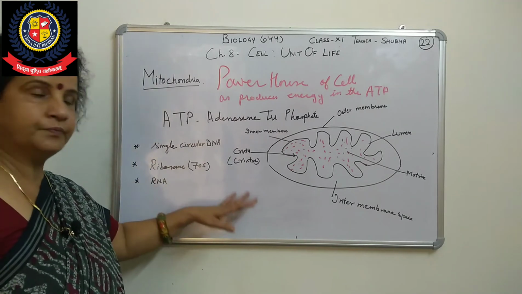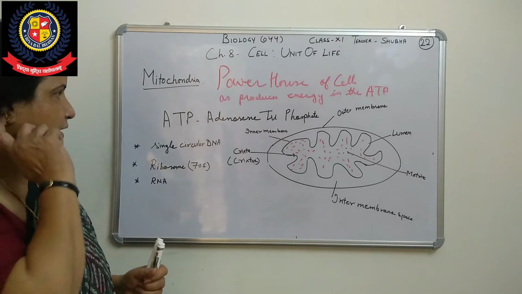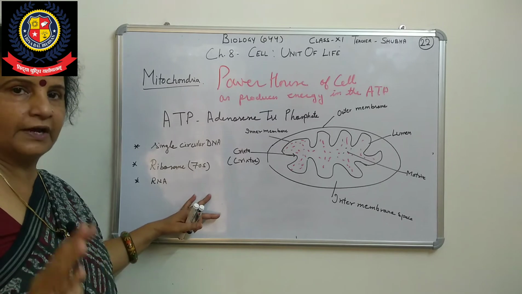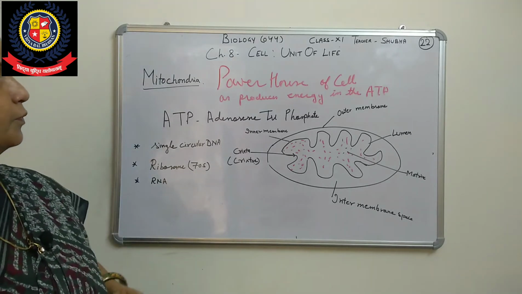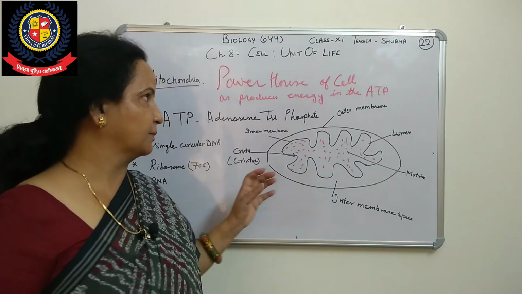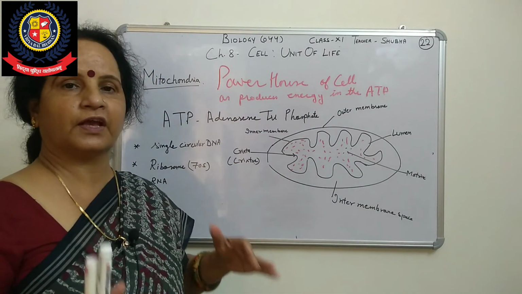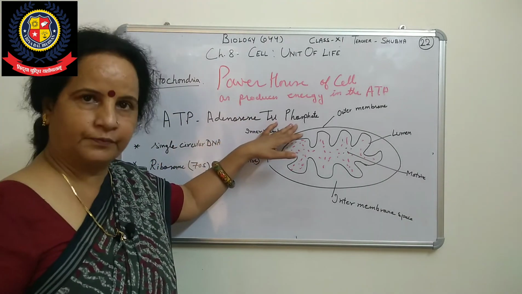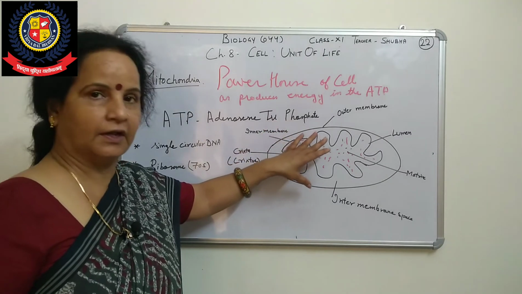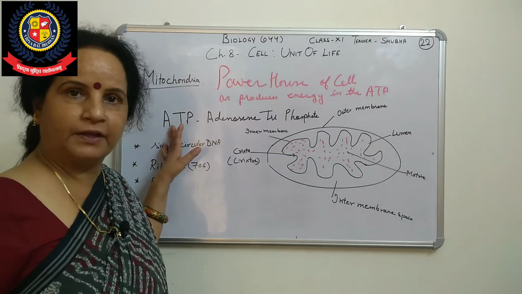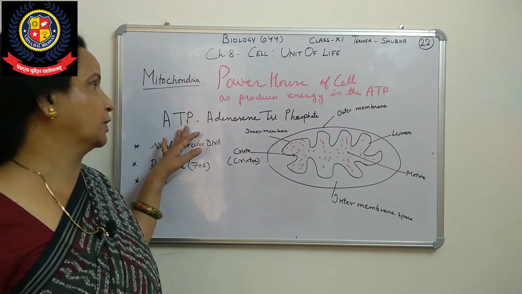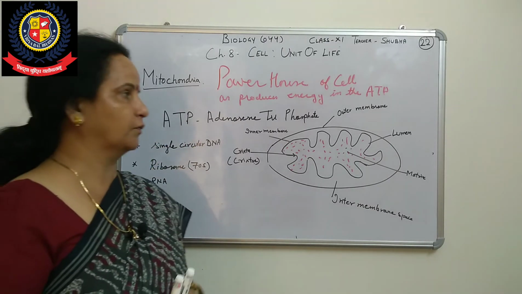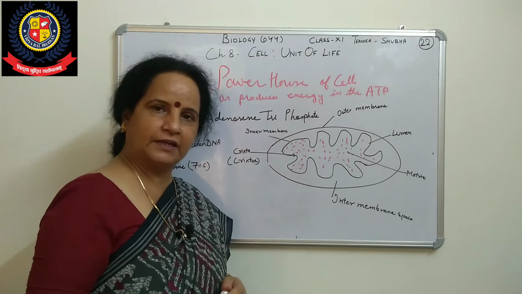Is that clear? So now, next we will take the chloroplast. First of all, why is the mitochondria called the powerhouse of a cell? Because it produces the ATP molecule, which is energy, or you can say the energy currency. The full form of ATP is adenosine triphosphate. Energy produced by mitochondria is stored in the form of ATP. When we require energy, the bond of this ATP is broken down, the energy is released, and we use that energy in our physical activities.